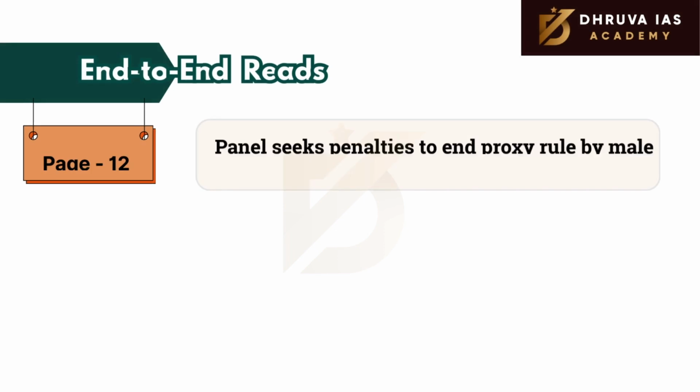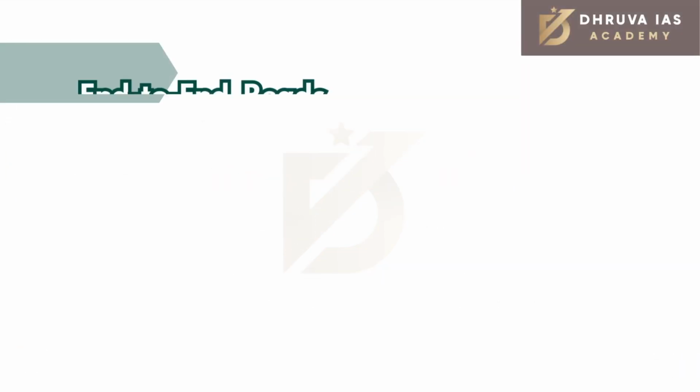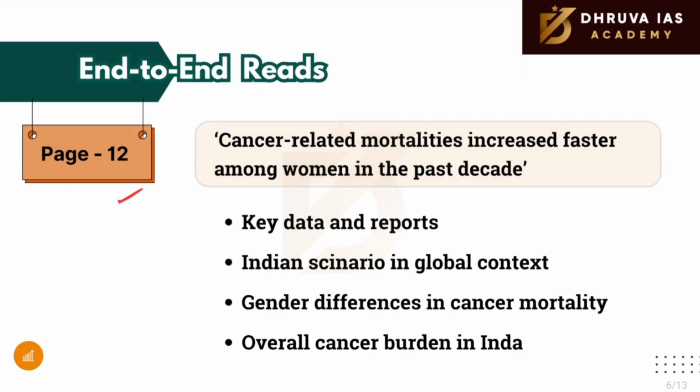The next article to read is in page number 12. This particular article talks about the panchayati raj and proxy leadership. The article highlights the issue of proxy leadership in panchayati raj institutions, where male relatives often control governance despite women being elected. It is relevant for GS2 polity and governance, especially topics like women's political participation and role of patriarchy in governance.